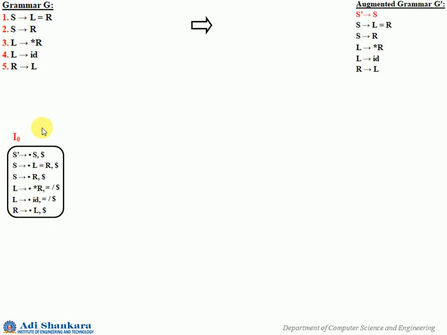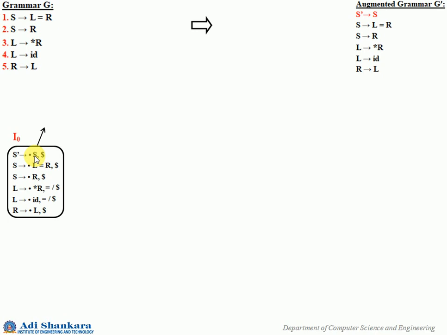Now you find all those transitions. So as you already know, after dot whatever comes, you will have all those transitions. So here we have S, L, R as non-terminal transitions. L you have in two places. So S, L, R are non-terminal transitions and star and ID are terminal transitions. So let us consider one by one.